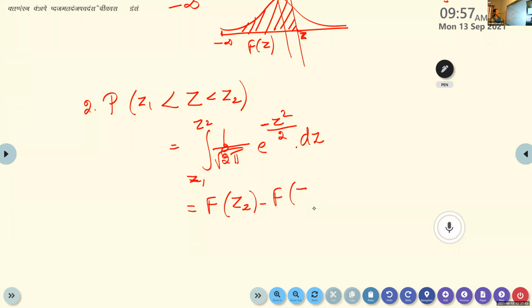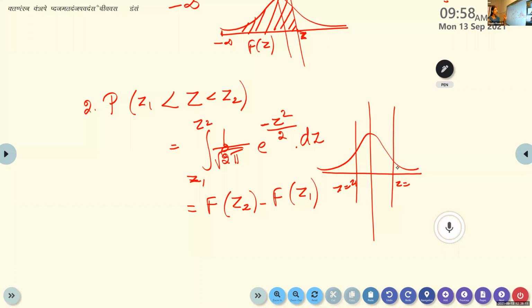We want to find the region like this. Suppose this is the curve. Suppose this is a line given by z is equal to z1, and this is a line z is equal to z2. We want only this part. Then what do we have to do? We consider lower limit z1 and upper limit z2. So we write the integral from z1 to z2 of 1 by root 2 pi e raised to minus z square by 2 into dz, which is the same as F of z2 minus F of z1. Here we write capital F. Capital F means cumulative, adding. Capital F means summation.